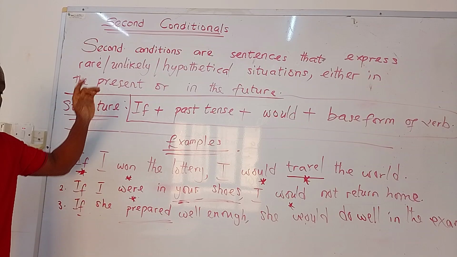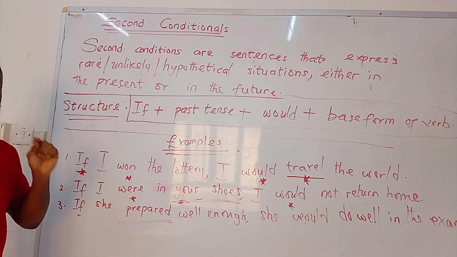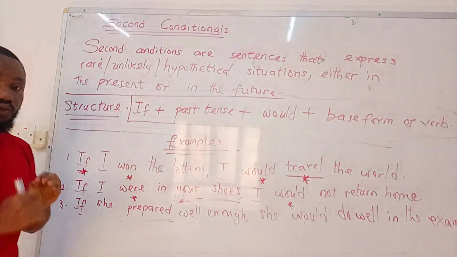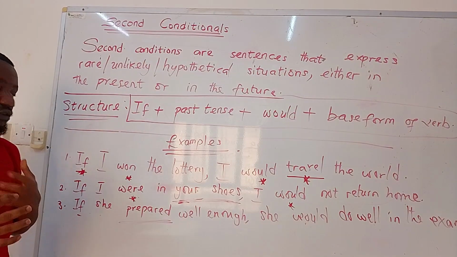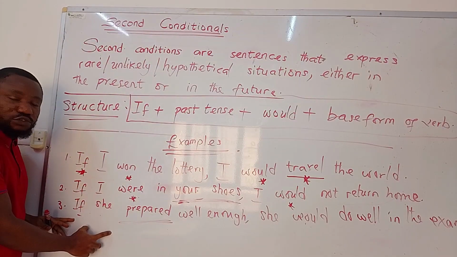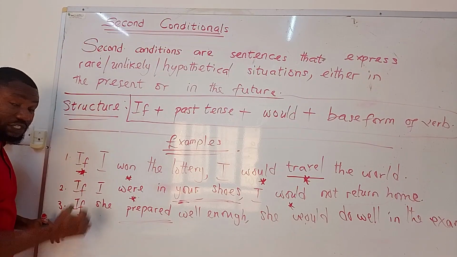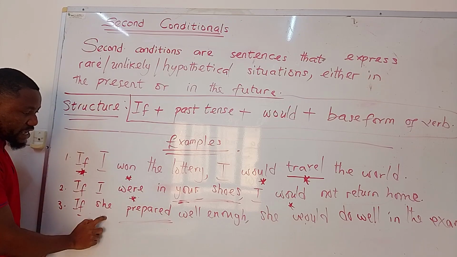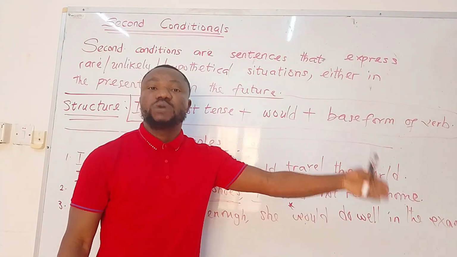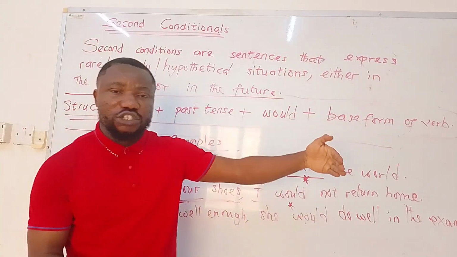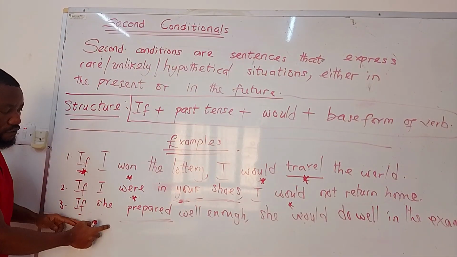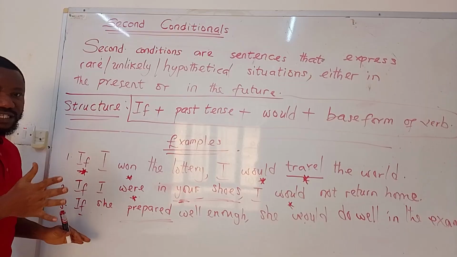So remember that you might be thinking, hey, something is wrong with this type of expression. If you think so, kindly go back to the first type of conditionals. You know that the first conditionals talk about real possibilities. If this were in the first type of conditionals, then it would be, if she prepares well enough, she will pass. So that's a situation of what will happen. So that is a real situation. But in this case, we're using this for an unlikely situation.